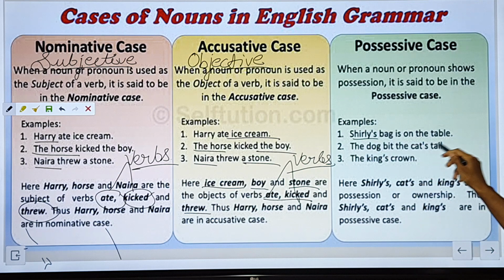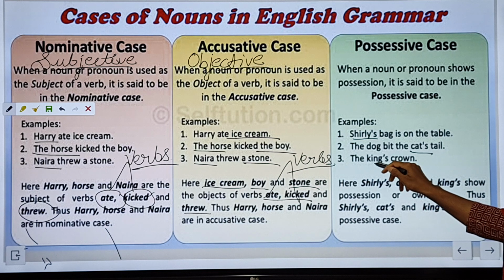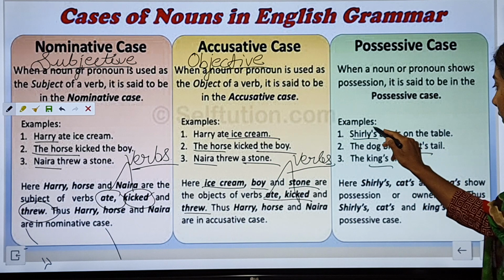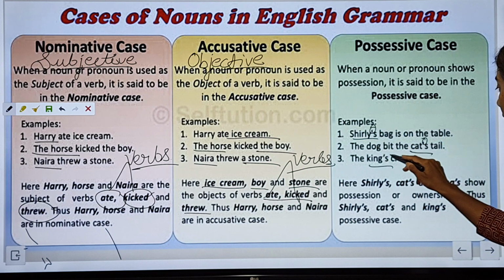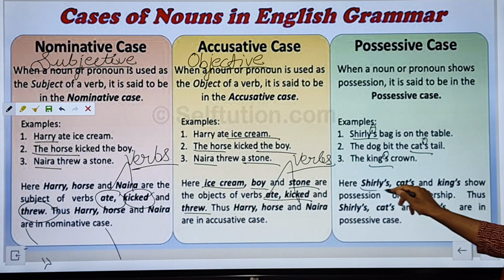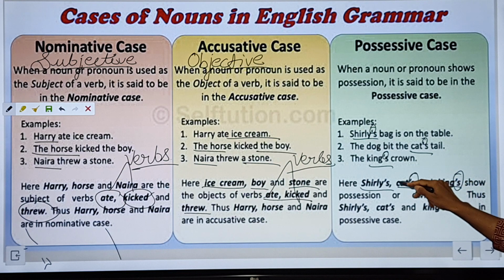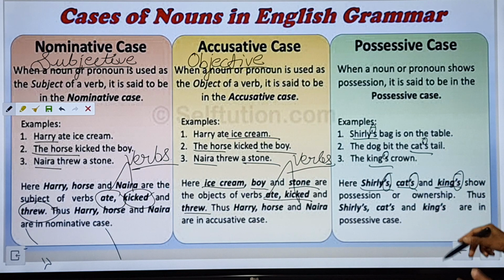Shirley's bag is on the table. The dog bit the cat's tail. The king's crown. As you can see that there is the apostrophe, okay, which is showing the possession. Okay, so here Shirley's, cat's and king's, apostrophe, and then s. So these are showing the possession or the ownership.